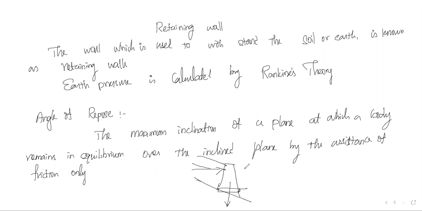So if the withstanding is in terms of friction plane, then it is said to be angle of repose. Next one is angle of friction, denoted by the letter phi.